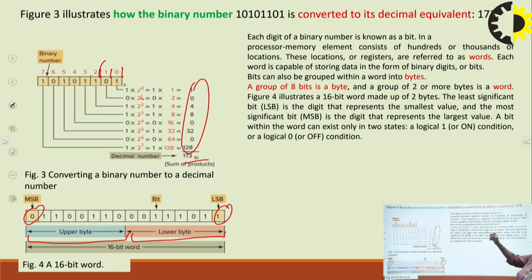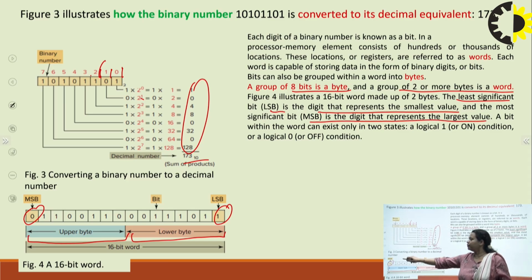I have written the definitions as well: a byte is a group of 8 bits and a word is a group of 2 or more bytes, right? So LSB is the least significant bit, which I told is the bit that represents the smallest value, and the most significant bit is the digit that represents the largest value, right? So here the bit will be the largest value, so that is why it is MSB, and here it is the least value, so that is why it is the least significant bit.